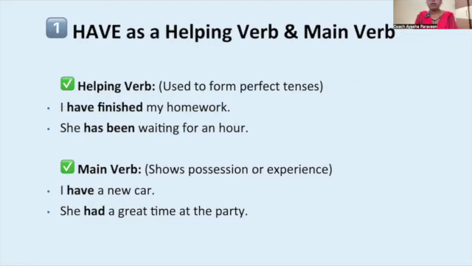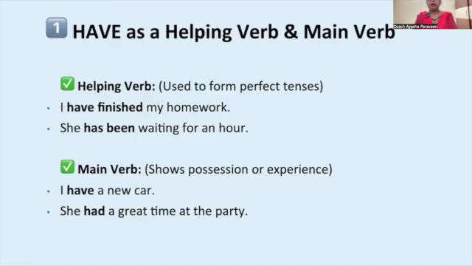Now come to have or has. Now we'll see have as a helping verb and have as a main verb. Have we use to form perfect tenses. I have finished my homework. She has been waiting for an hour. So in I have finished my homework, finished is the main action and have is acting like a helping verb here. In She has been waiting for an hour, waiting is the main action and has again comes here like a helping verb.